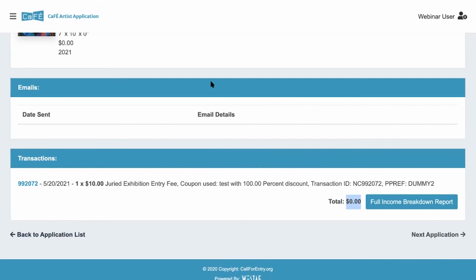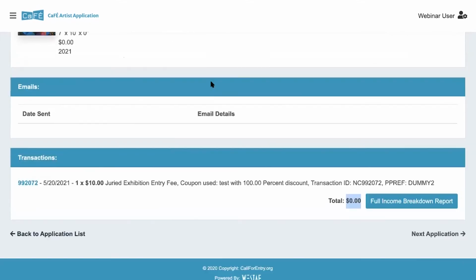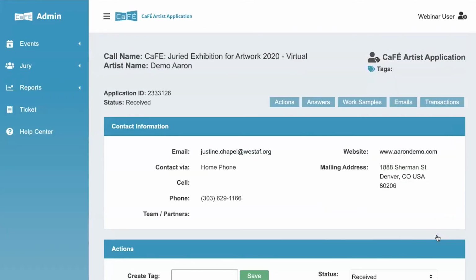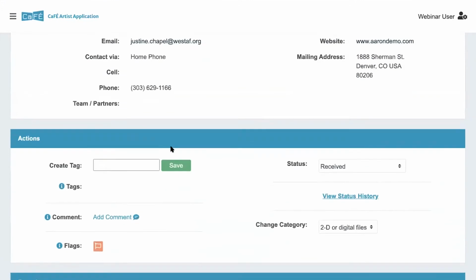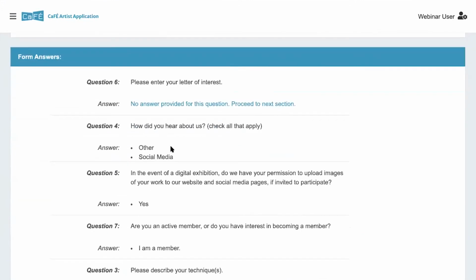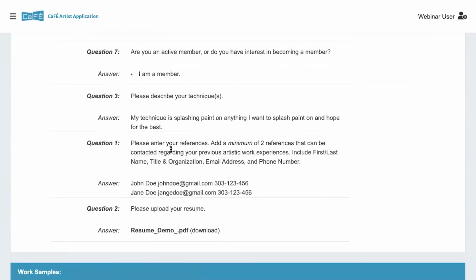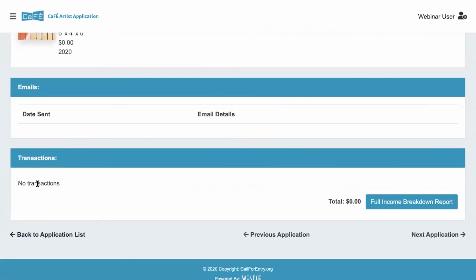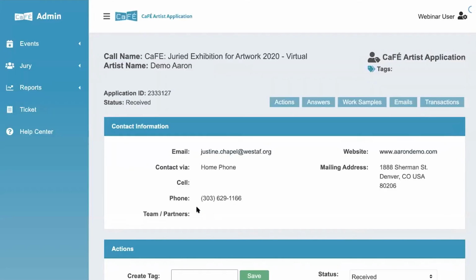So maybe you're going through them one by one, you're reviewing, making sure everyone's eligible and they have their requirements in, and you just want to skip to the next one. You can click next application. You'll see here that again, this one, because it's from the same artist, it looks the same, has the same application answers. It'll just have a different work sample. This is a jury by artwork call, so they're separated out. And then again, you can either go back to the previous one or click next and view the next one.